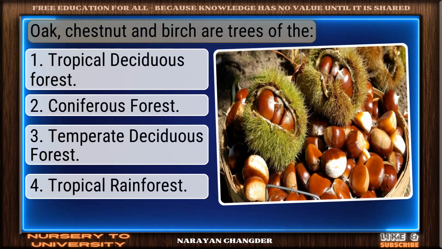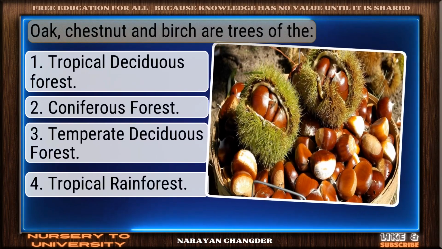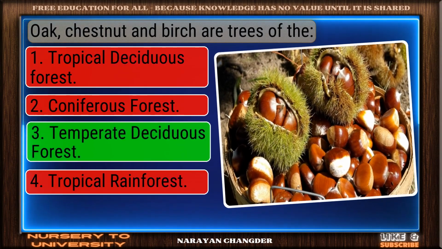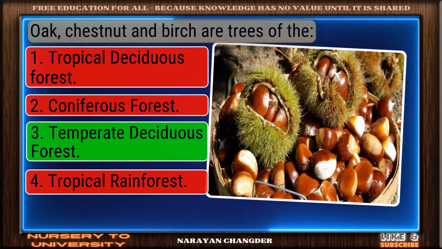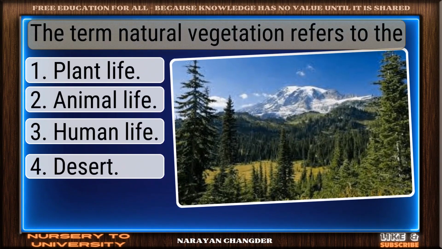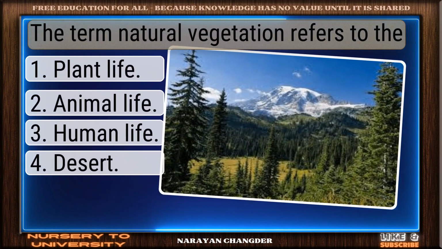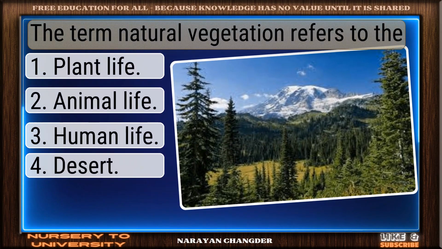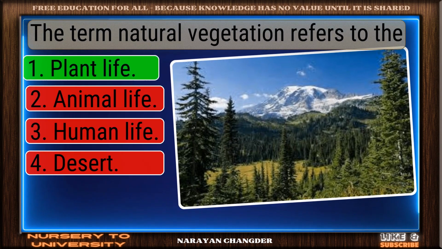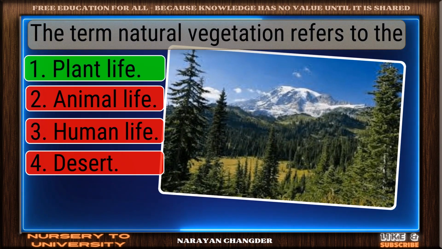Question number 10. Oak, chestnut, and birch are trees of the. Perfect. Temperate deciduous forest is the correct choice. Question number 11. The term natural vegetation refers to the. Great thinking. Plant life is the right choice.